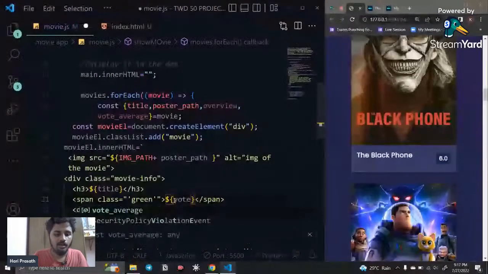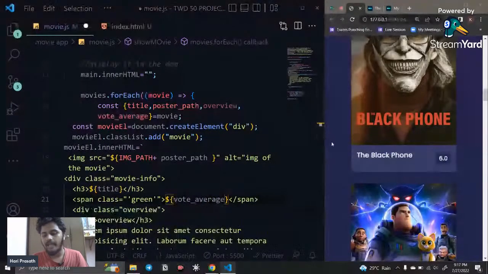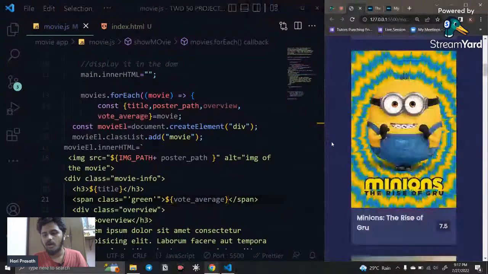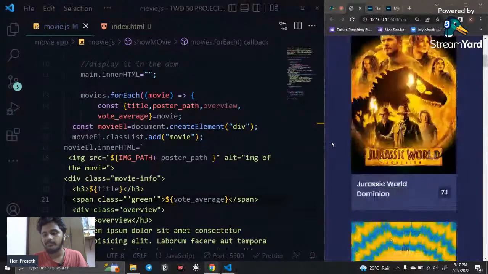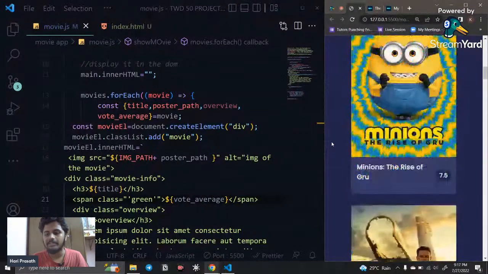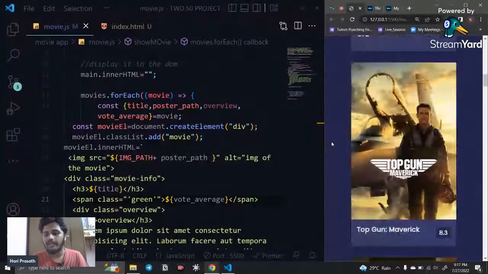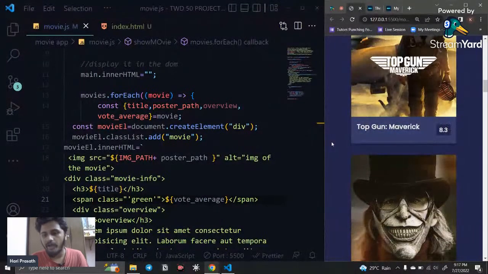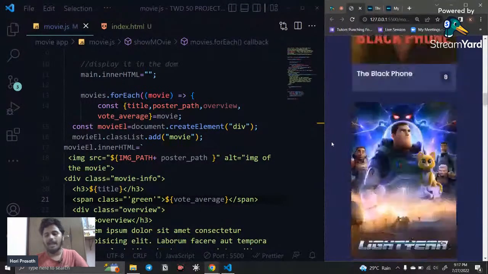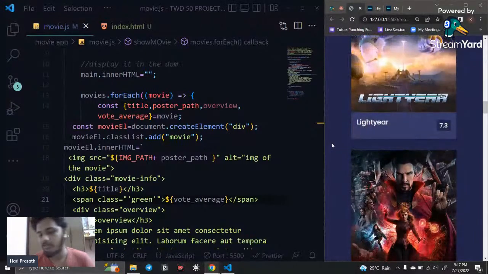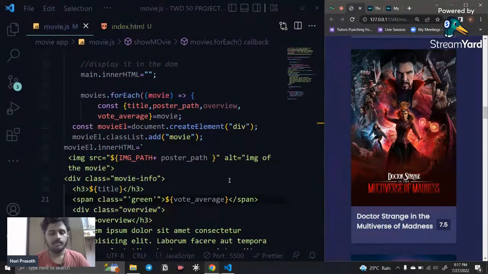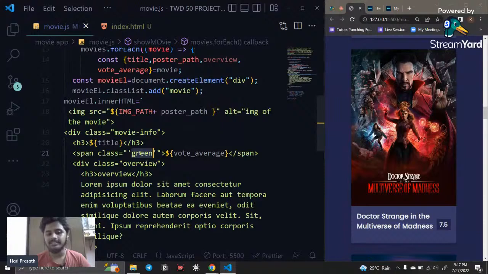This is the data, so vote average. Now you can get the actual rating. So for Thor: Love and Thunder, it's going to be 6.7, Jurassic World 7.1, and 7.5 and 8.5 for Top Gun, and 8 for Black Phone. Everything is added correctly.